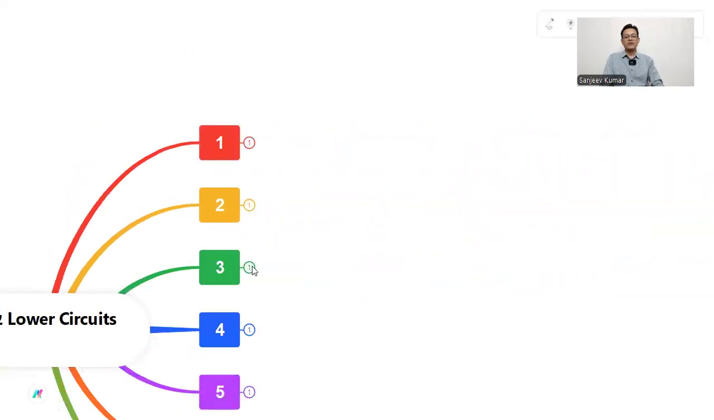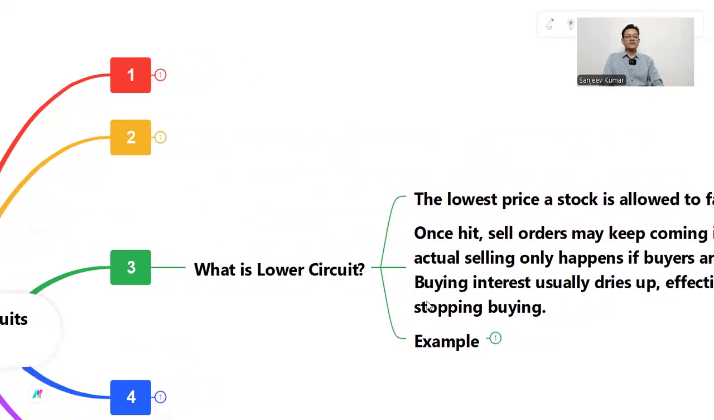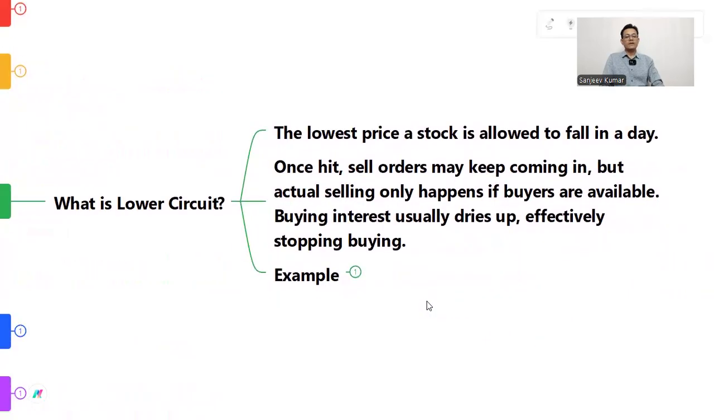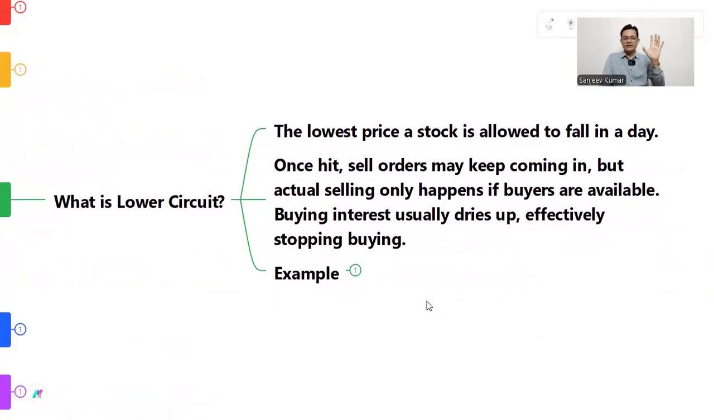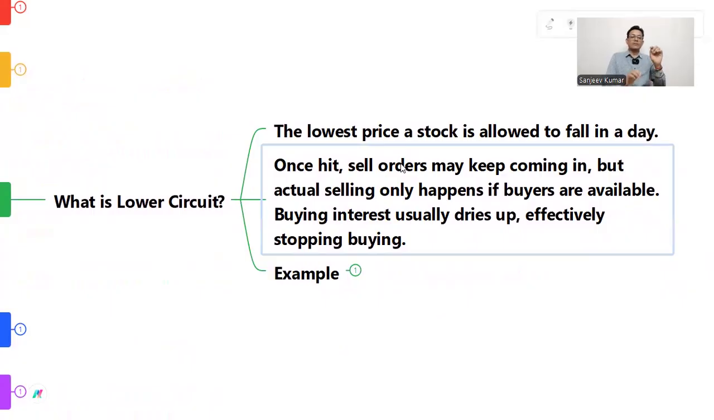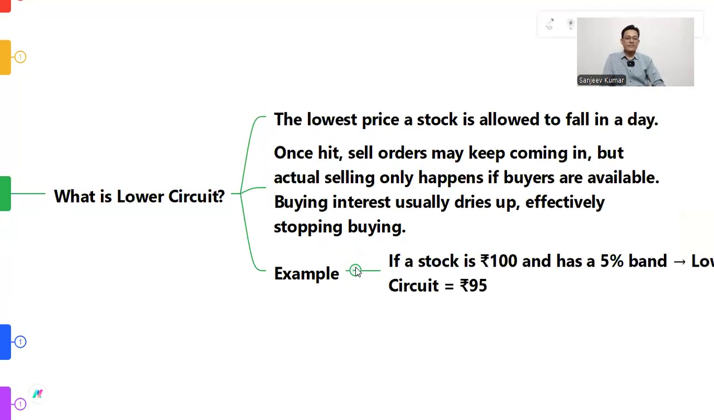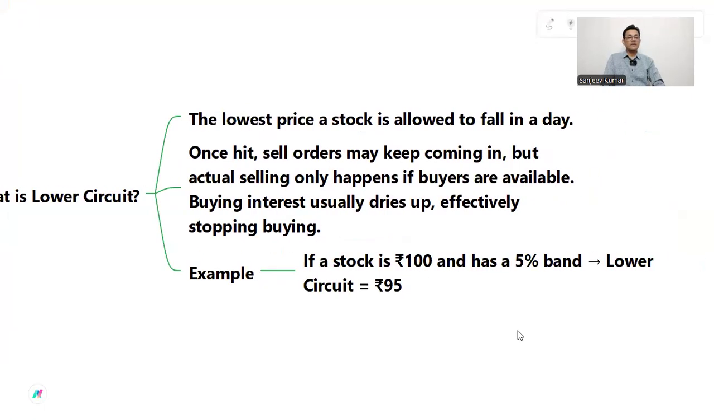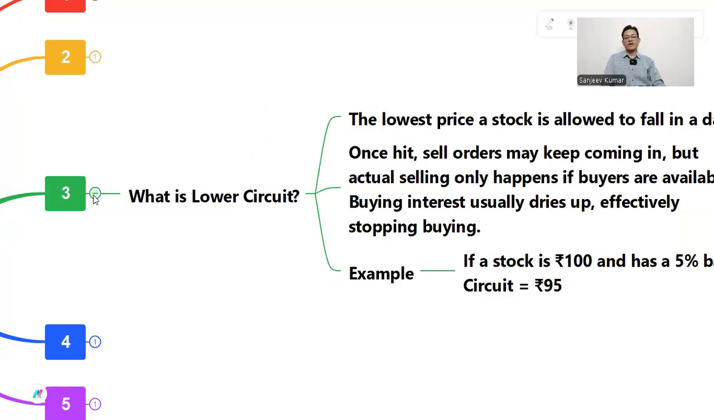Now understand what is lower circuit. The lowest price a stock is allowed to fall in a day. Once hit, sale orders may keep coming in. You will be able to place a sale order, but it will not execute, because actual selling only happens if buyers are available. Buying interest usually dries up, effectively stopping buying. Example: 100 rupees share price and 5% band, lower circuit will be at 95 rupees.